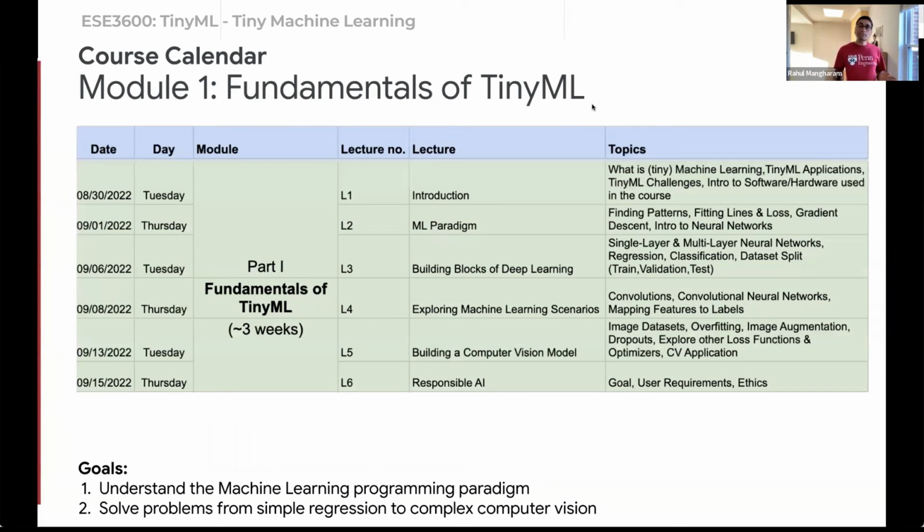In the first part of this course, you'll learn the fundamentals of TinyML. How do neural networks work, and how can you build them? We will understand the machine learning programming paradigm, where we will train the machine to find and learn patterns in data. And then we will use that to solve problems from simple regression to complex computer vision.